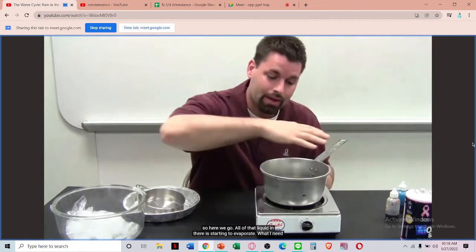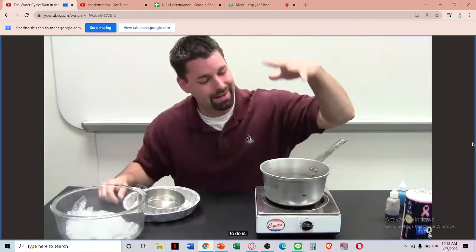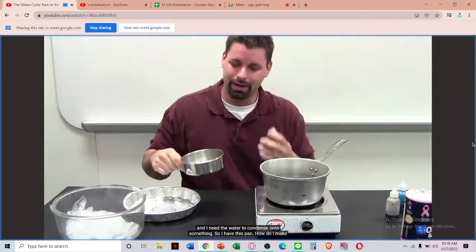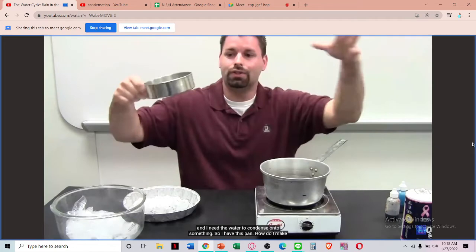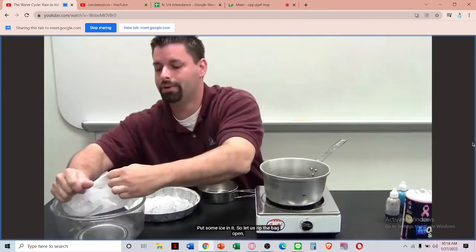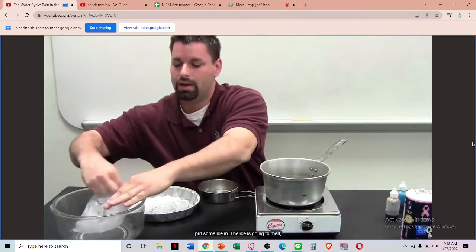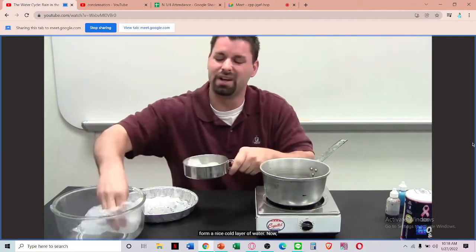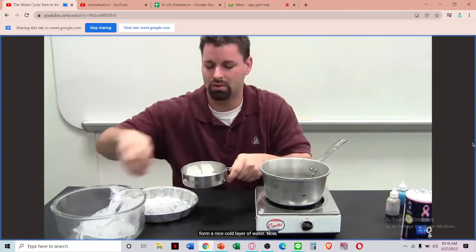So here we go. All of that liquid in there is starting to evaporate. What I need to do is condense that water vapor in this air. How do I do it scientifically? I need something cold, and I need the water to condense onto something. So I have this pan. How do I make the pan cold? Put some ice in. So let's rip the bag open. Let's put some ice in. The ice is going to melt, form a nice cold layer of water.